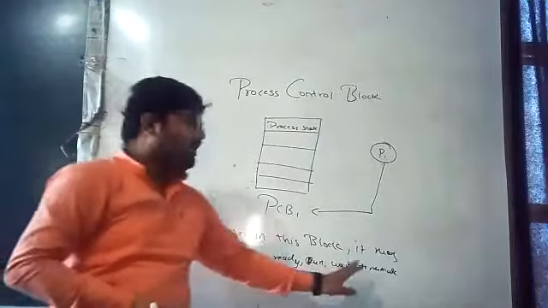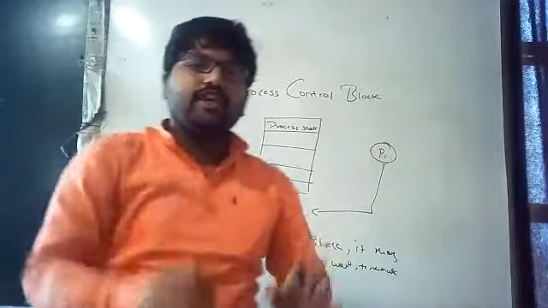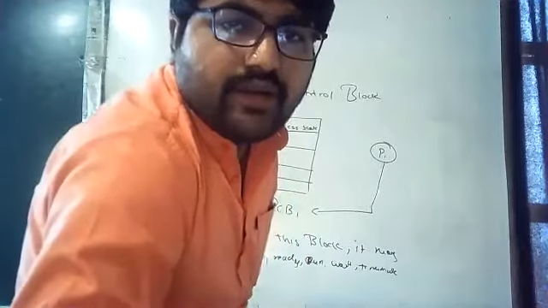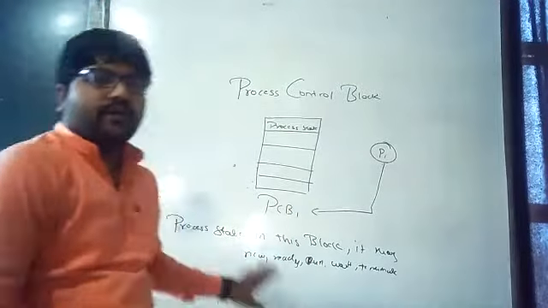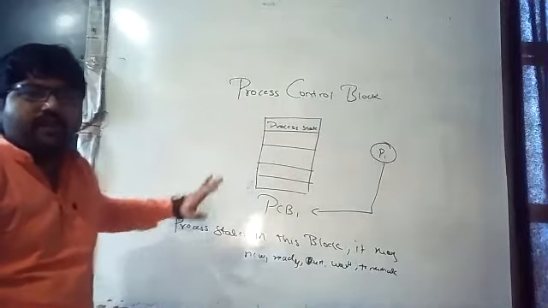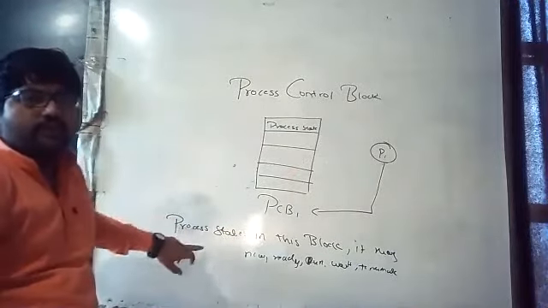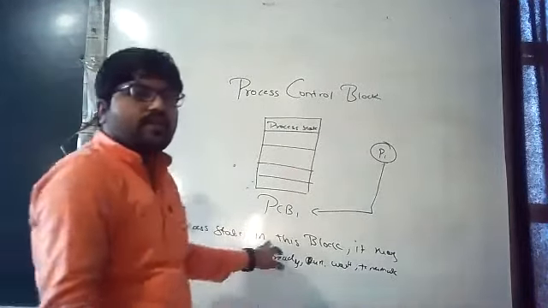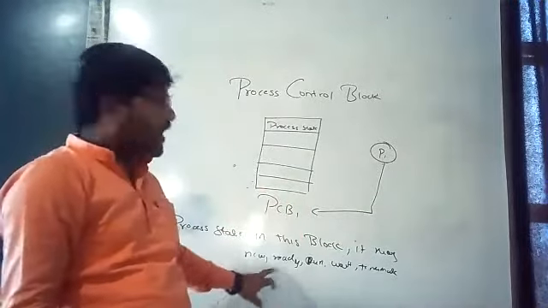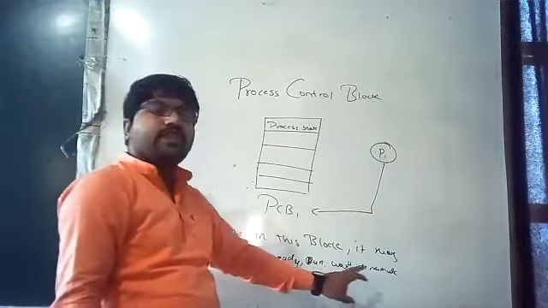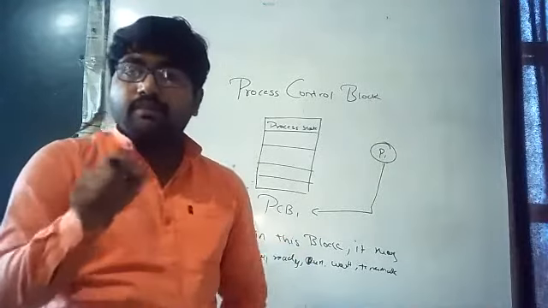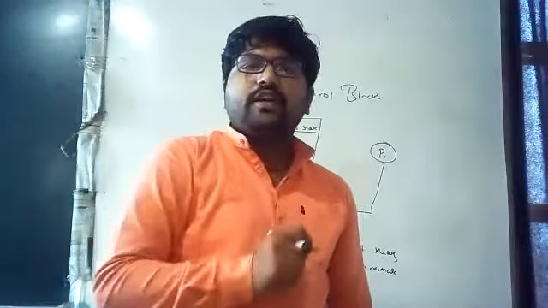New, ready, run, wait, terminate. Any kind of state it may contain. Have you got how to write process state? Inside the process control block, we should draw this diagram. After drawing the diagram, what is the first point to write? Process state. What you need to write? In this block, it may contain either of new state, ready state, run state, wait state, terminate state of a process. For the purpose of understandability of OS.